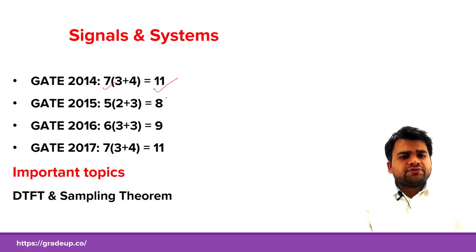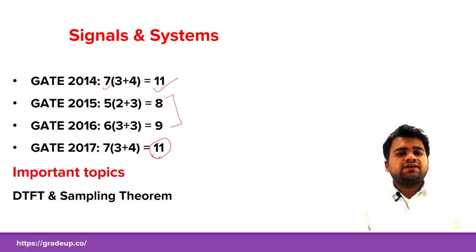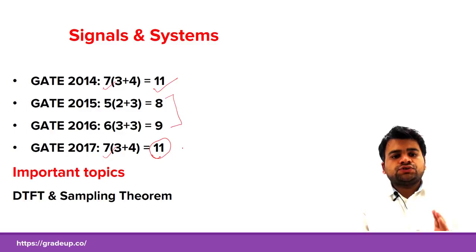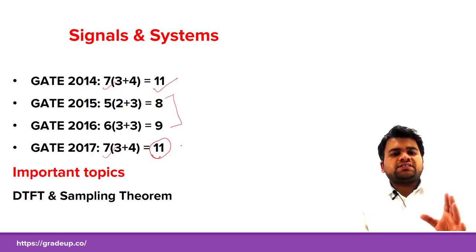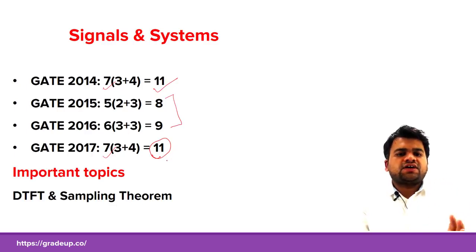It dropped in 2015 and 2016, but again in 2017 there was a weightage of 11 marks, again with 7 questions. So a candidate preparing for GATE 2018 should give more time to signals and systems. It is a conceptual subject, it needs time. There are many things which have some basics, so basics and concepts should be clear while you are preparing for GATE 2018.